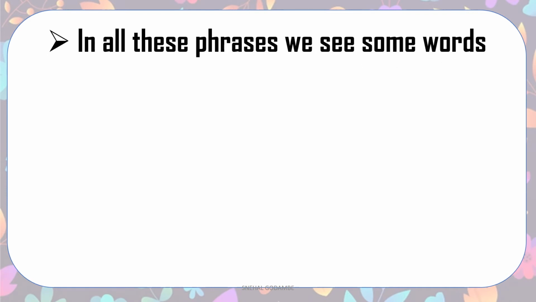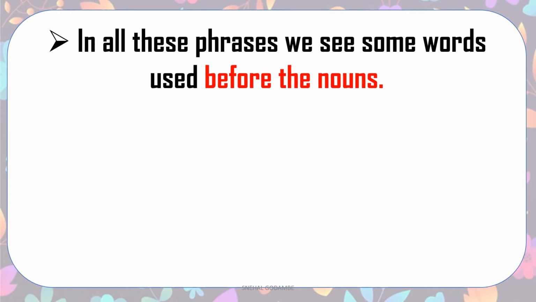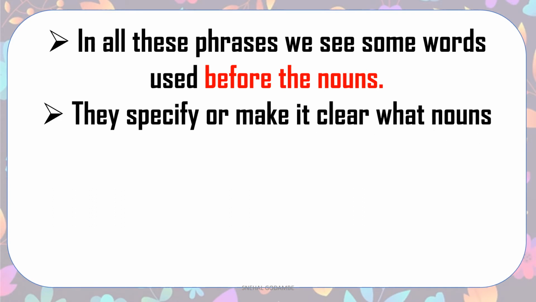So in all these phrases, we see some words used before the nouns. Now we have seen her husband. So husband is a noun and her is before the husband. Then we have read all those kids. So kids is the noun, and all those come before it. Some words we have used before the nouns. So what are they? They specify or make it clear what nouns we are talking about.